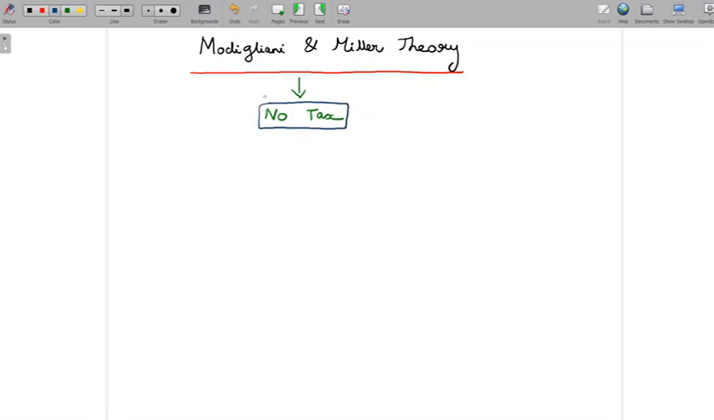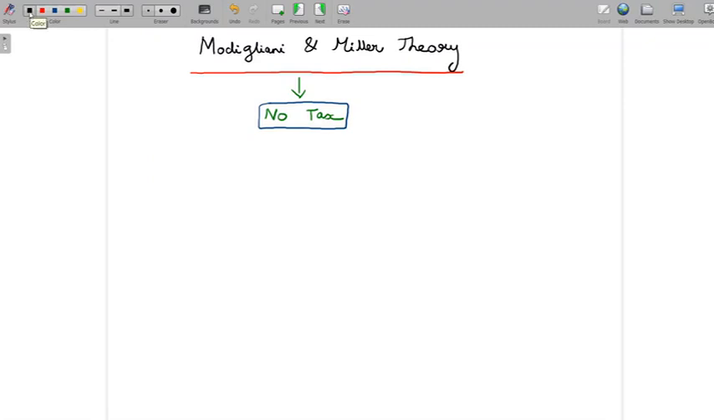So now we will look at a theory called the Modigliani and Miller theory. We are going to first look at this theory assuming that there is no tax. We are going to go with that assumption, and later we are going to introduce tax and see what actually happens. So for the time being, Modigliani Miller theory, no tax, and later we will see what happens if tax is introduced.